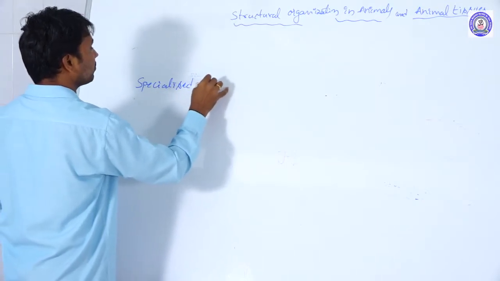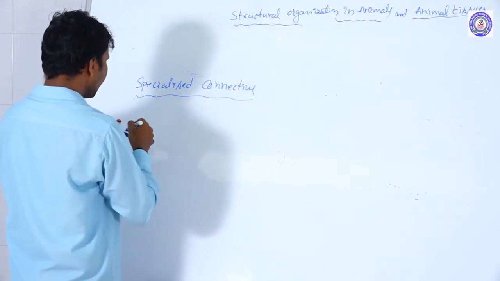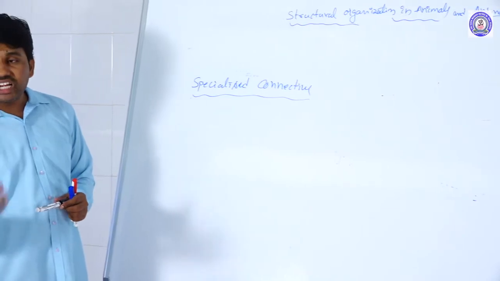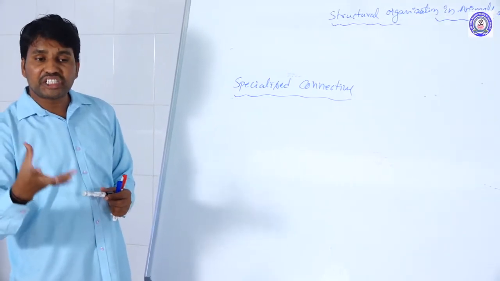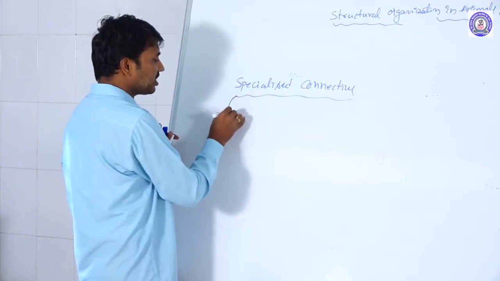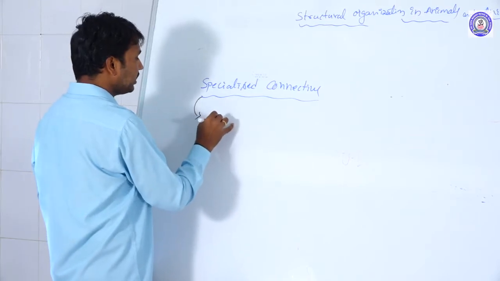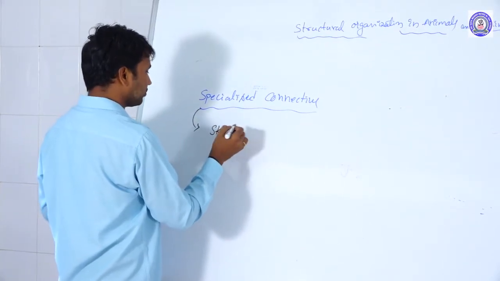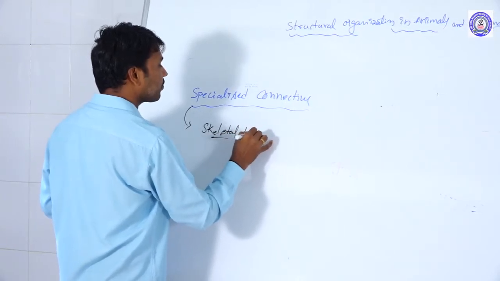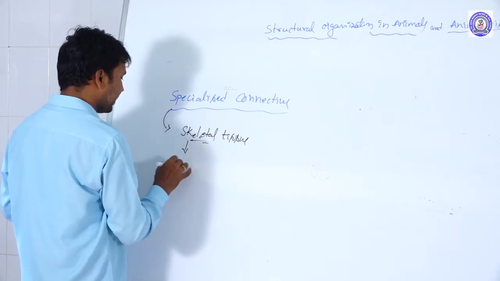Specialized connective tissue. What is a specialized connective tissue? These are performing specific functions, forming specialized structures. So these are called specialized connective tissue. They are further differentiated into the skeletal tissues. The skeletal tissue we are taking, the first one is cartilage tissue.